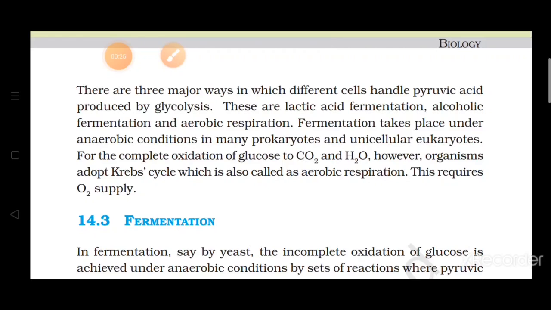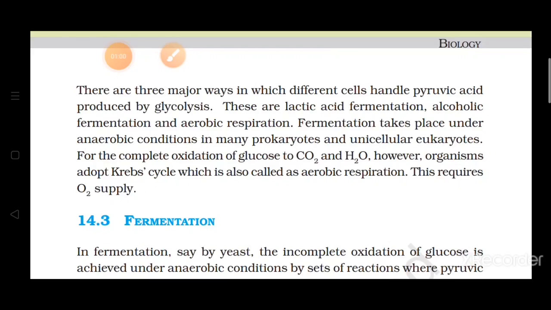Food is taken inside the body, whether it is plant or animal. If it is a plant, it produces its food by the process of photosynthesis. Now the food is formed in the form of glucose. Now this glucose enters into the cells. Now in the cell, what is there? Cytoplasm is there. So this glucose is converted into pyruvic acid, and this conversion of glucose into pyruvic acid is called glycolysis because the breakdown of glucose is taking place.